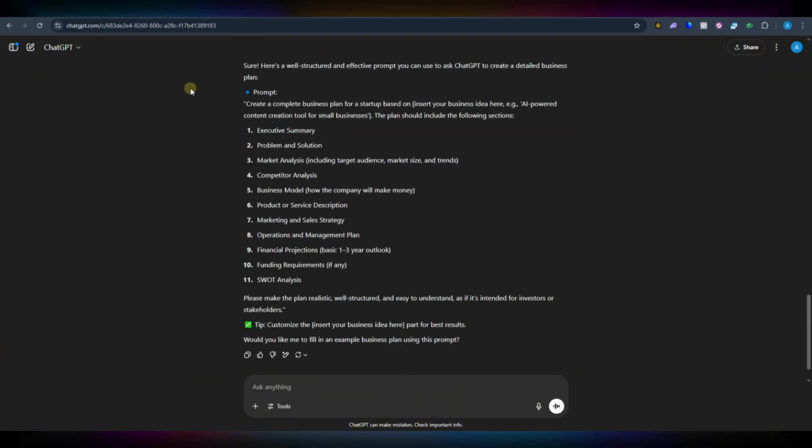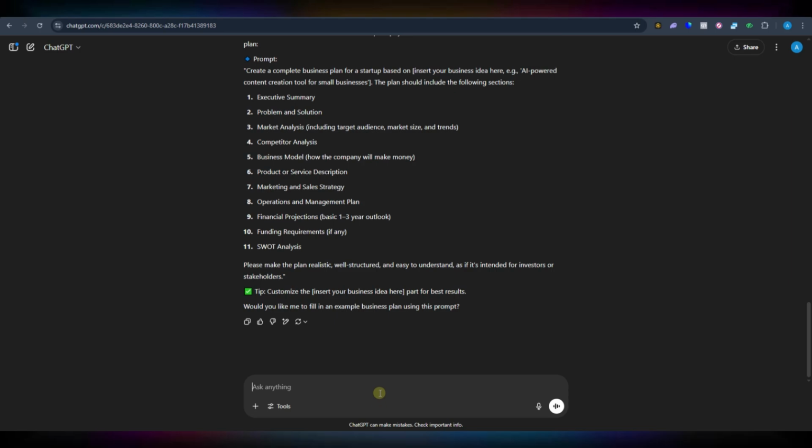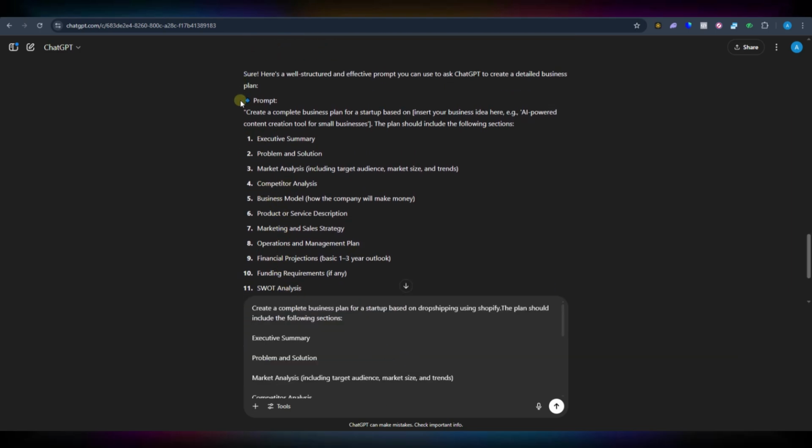Here, as you guys can see, it has generated such an incredible prompt for us to create a business idea. Let's say it has given us an example as well. And now here, you can use this prompt to generate that business plan for you. I have copied this text here and edited it according to a business idea. Let's say: create a complete business plan for a startup based on dropshipping using Shopify.